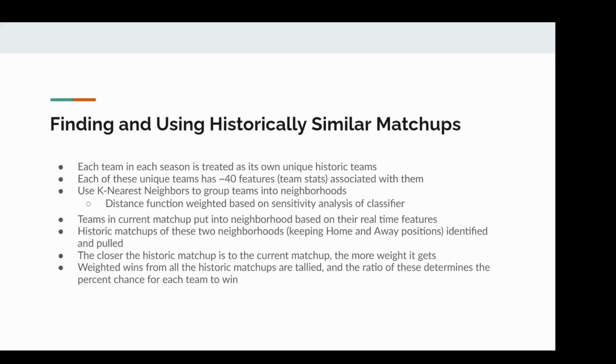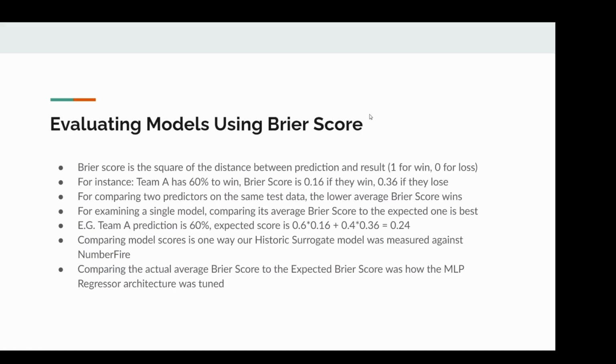And then we used those weighted wins and losses to calculate our prediction for how many times each team would win the game. So you can think of it as each of the historic games as a separate model for who's going to win this game, and they're weighted based on how close they are to the game that we're trying to predict. So now we have to talk about how we evaluate these models, and we did it in two ways.